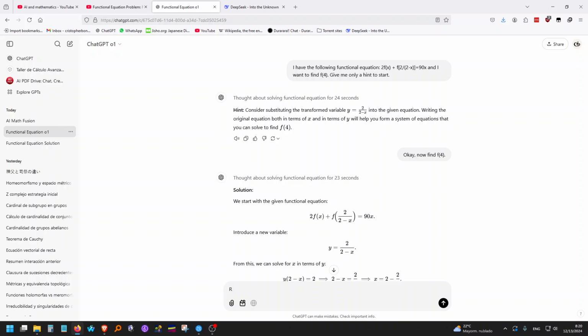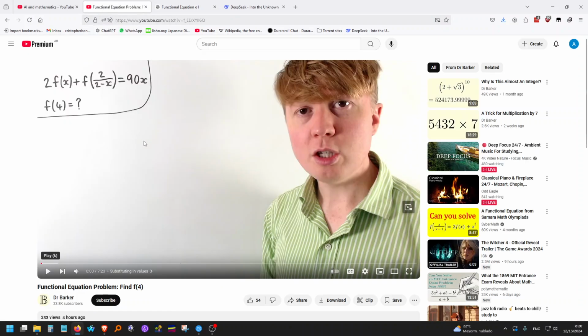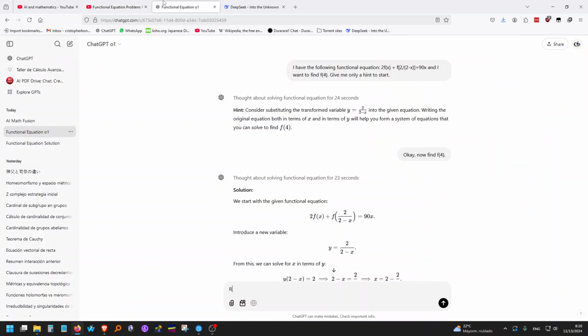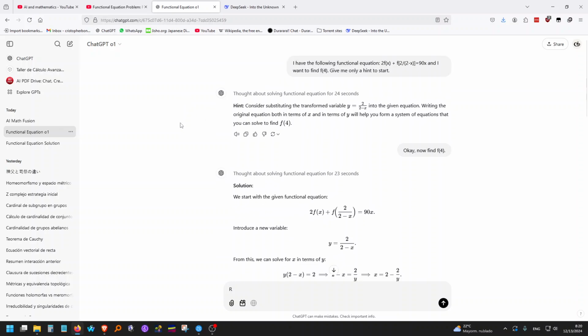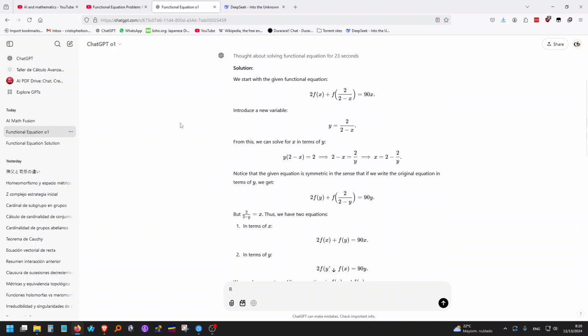Okay, so I gave ChatGPT O1 this functional equation problem. This problem, by the way, which I link in the description, is a problem by Dr. Baker, a really good channel. And I asked it to give me a hint first, which it did. Then I asked it to solve for f of 4,